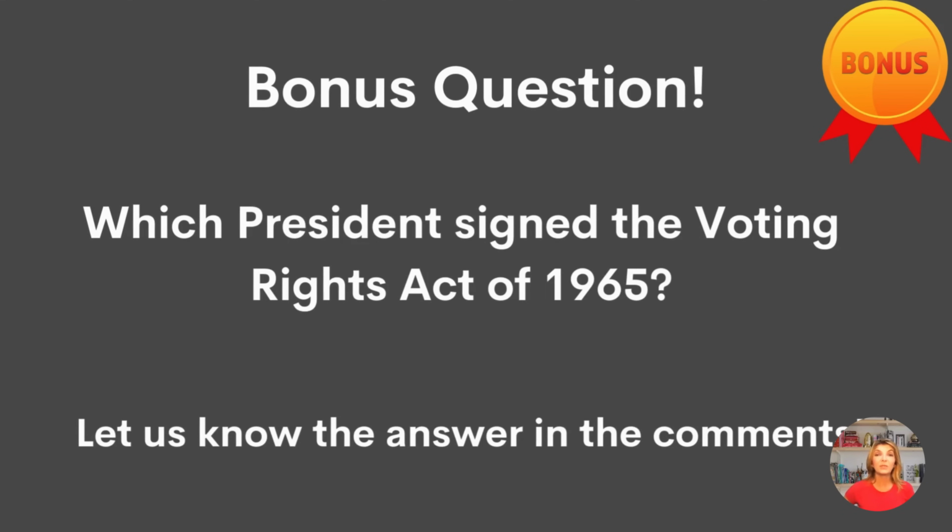And for our bonus question, which president signed the Voting Rights Act of 1965?